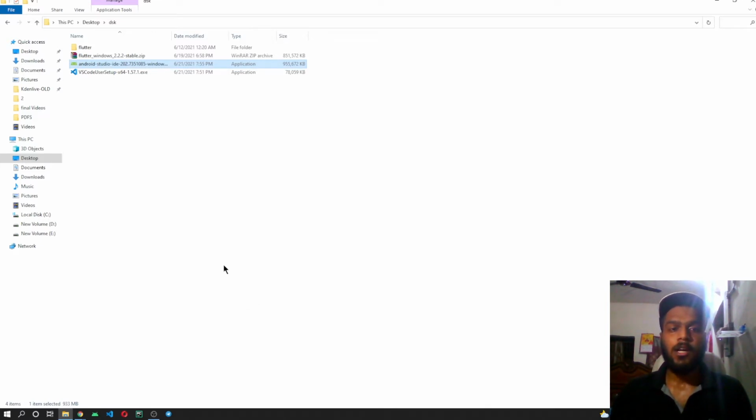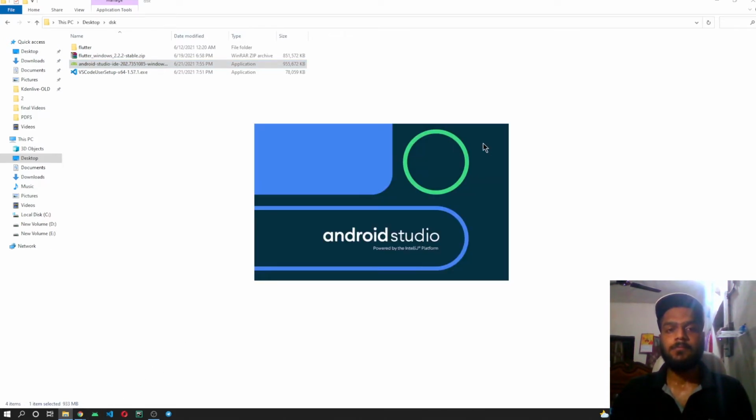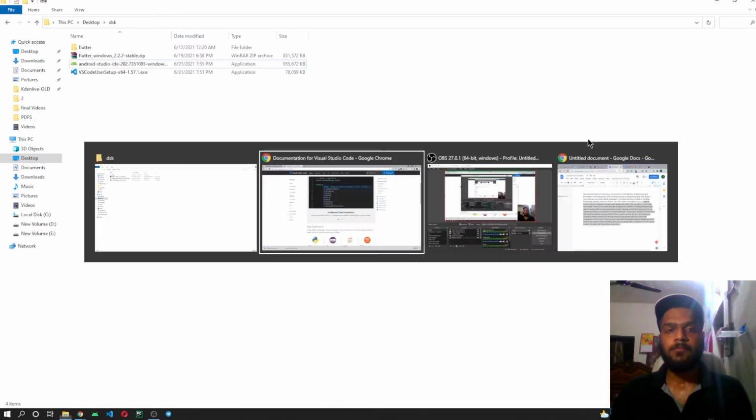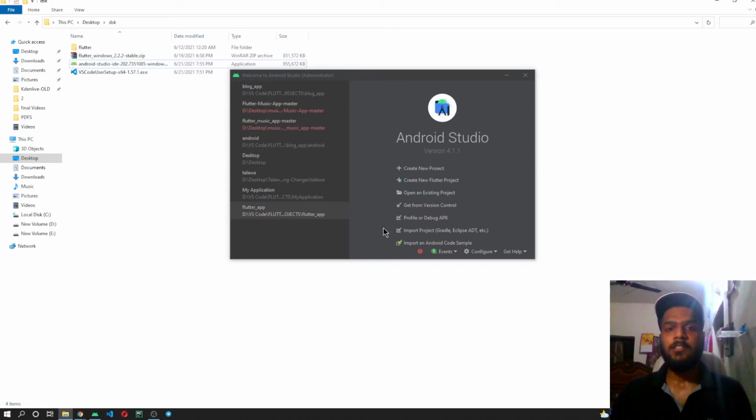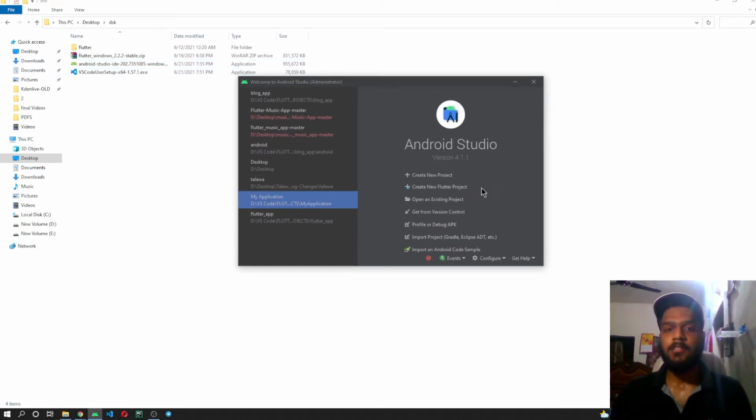Let me show you the configuration which you need to do inside your Android Studio so that you can make apps in Flutter inside Android Studio. So let me open Android Studio first. Here you can see that Android Studio is opened. When you open Android Studio for the first time, it won't show you an option to create a new Flutter project.